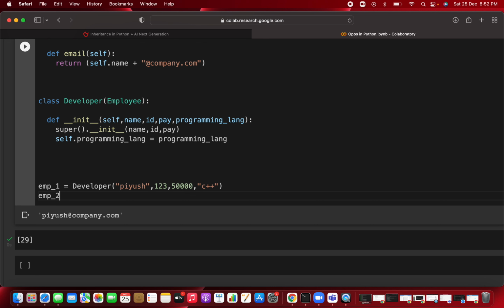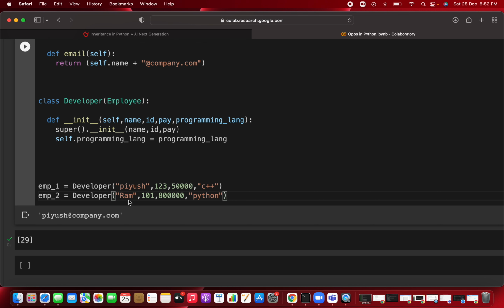Again you are just creating the developer, and you are writing developer, and here you are passing the name RAM as the first parameter, and then after that the ID, a random ID you are assigning, and you are writing 80,000 for that. Clear? And then you pass which programming language RAM is an expert in. I'm just writing, as it is, Python.